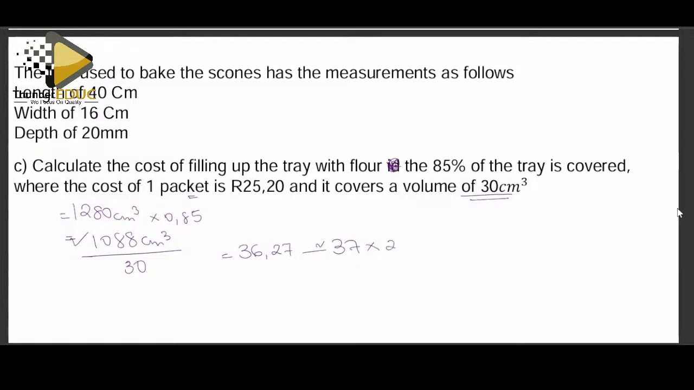So if each is 25 rands, 20 cents, how much will it be? I'm saying 37 because we cannot have half a packet. We are buying them in whole. So should you buy only 36, there won't be enough. So rather buy 37. You can keep the remaining for the next baking.